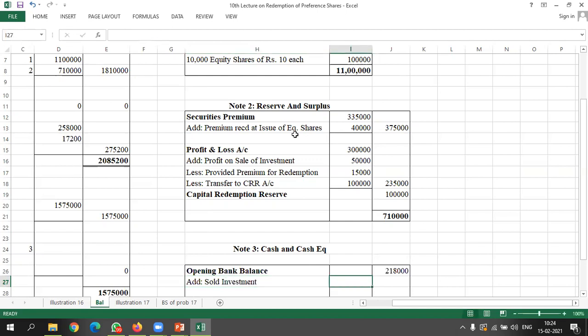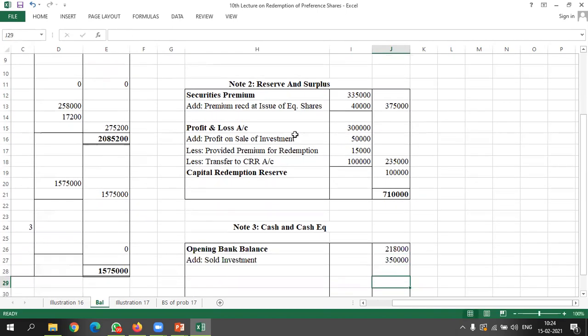From there I got how much? 3,50,000, including my profits. Also I will add issue of equity shares, which has given me 1,40,000, including my securities premium.